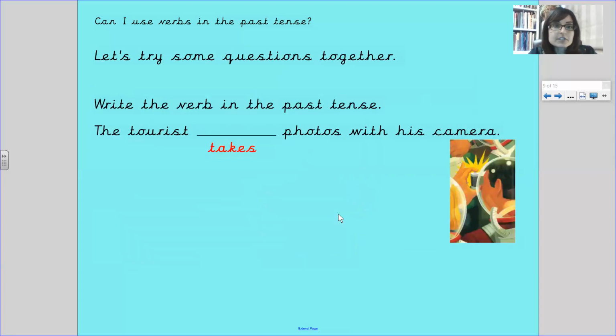Let's try some questions together. You can have a pencil and a piece of paper if you'd like, or you can do it on your whiteboard, we don't mind. Write the verb in the past tense. The tourist takes photos on his camera. So he takes photos. The tourist something photos with his camera in the past tense. What's the past tense of takes? Pause the video to have a think. The tourist took photos. The word is took.